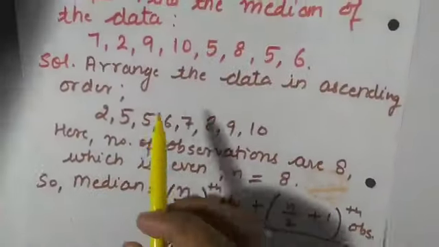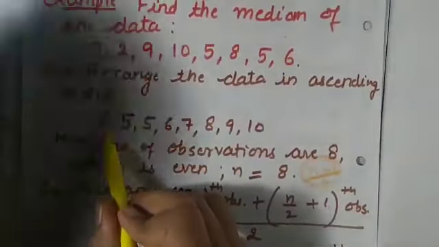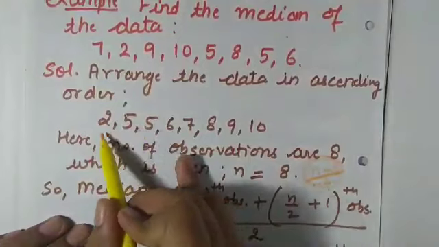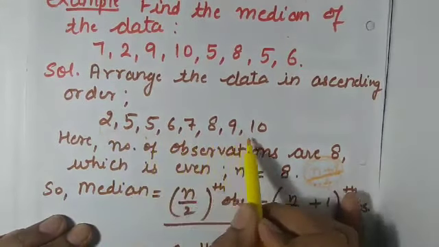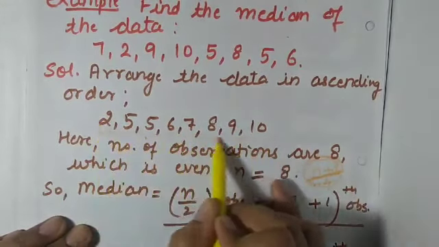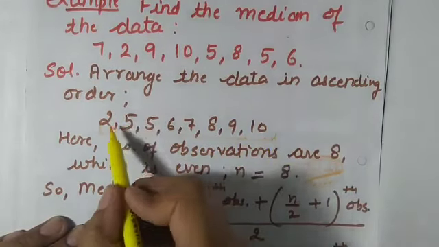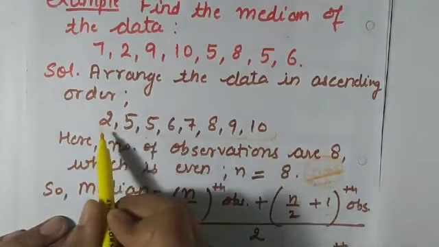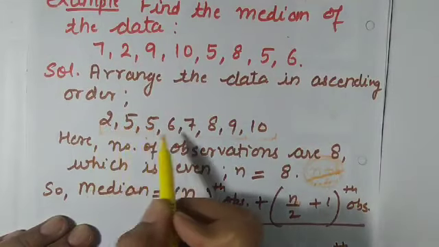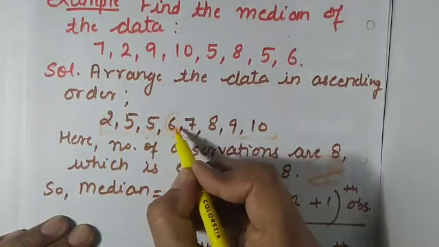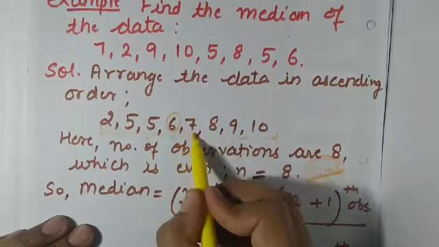So this is the data given. This I have arranged in ascending order. So you have to count from the order which you have arranged. Remember that you have to count from the order which you have arranged. So 4th and 5th observation we have to consider: 1, 2, 3, 4. This is my 4th observation, 6, and this is my 5th observation.